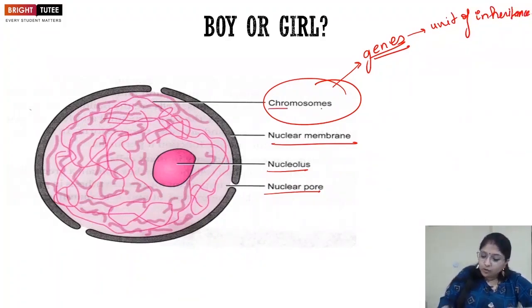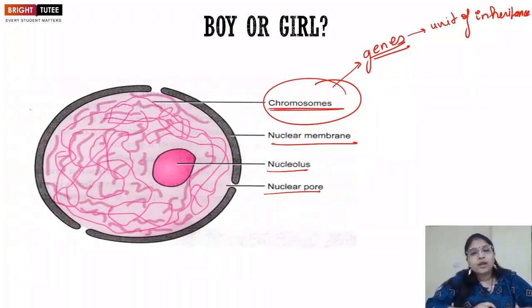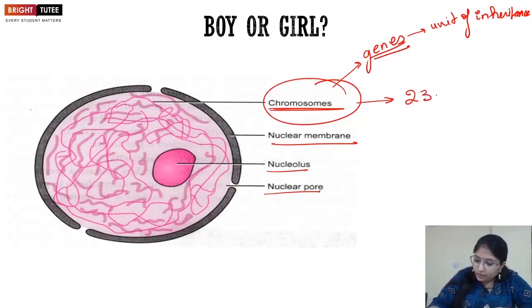So basically chromosomes determine the type of character a person will have. Not only that, but they also determine the sex of a person. So how does this happen? Basically in human beings, the chromosomes present inside the nucleus number 23 pairs. That means how many chromosomes?